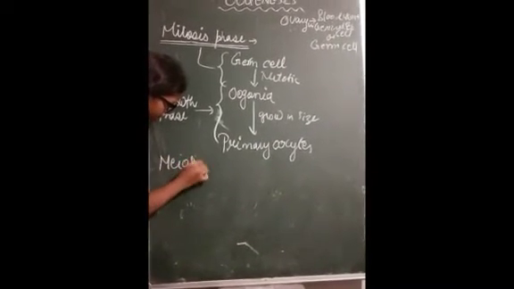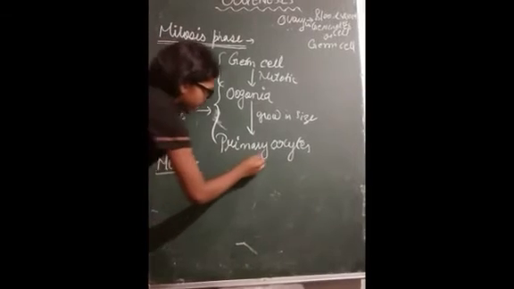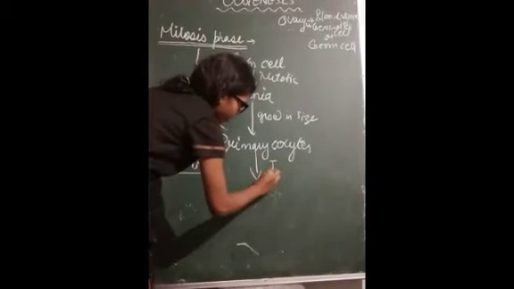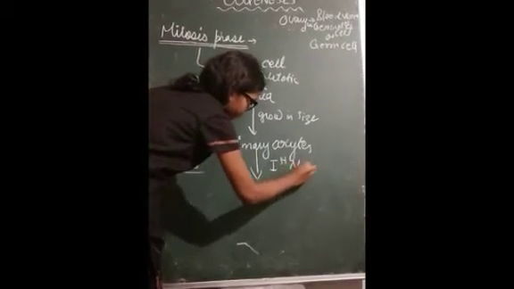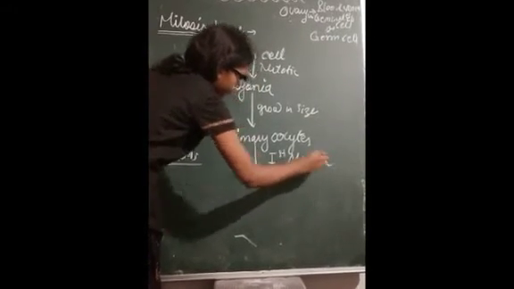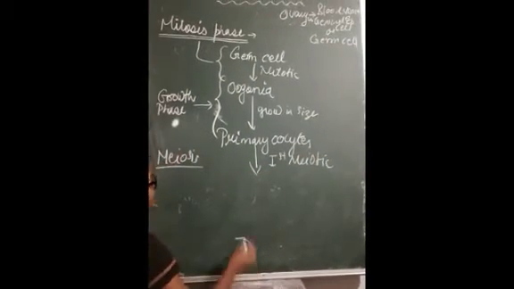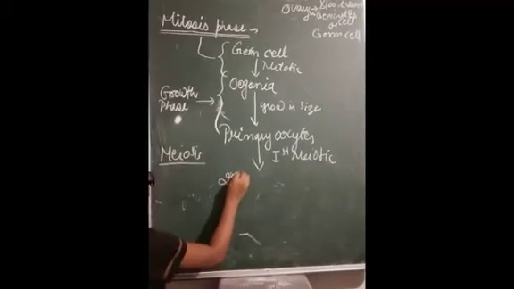Two meiotic divisions take place. In the meiosis phase, the primary oocyte undergoes the first meiotic division, forms a polar body, and forms the secondary oocyte.